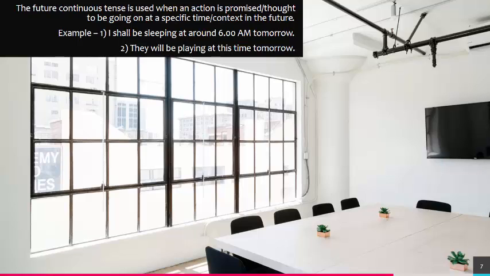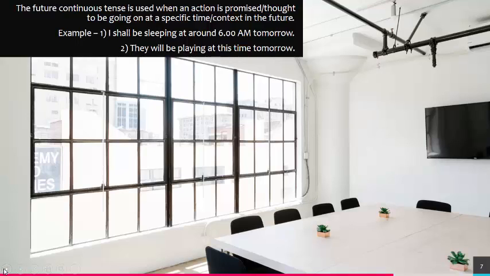And it is in context to the future. For example, I shall be sleeping at around 6 a.m. tomorrow, or they will be playing at this time tomorrow. Alright? So that makes it the future continuous tense. Alright?